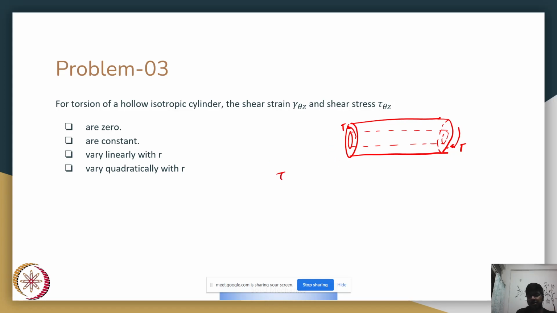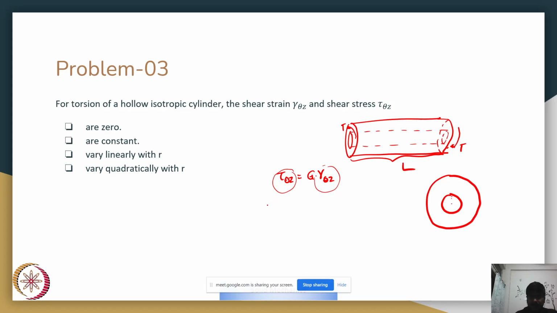Firstly, we know tau theta z is G times gamma theta z. This is an isotropic cylinder, so G is a constant. So if you figure out how gamma theta z varies with radius r, your tau theta z also has to vary according to the same.